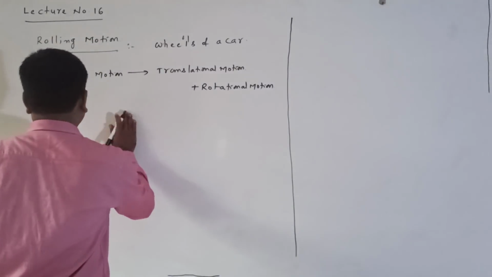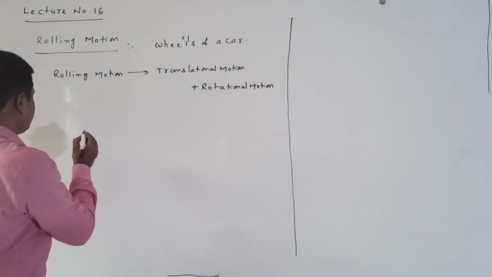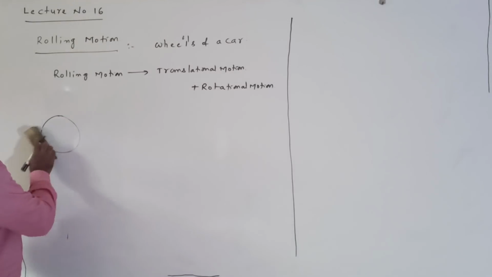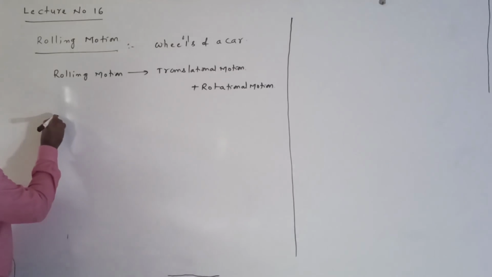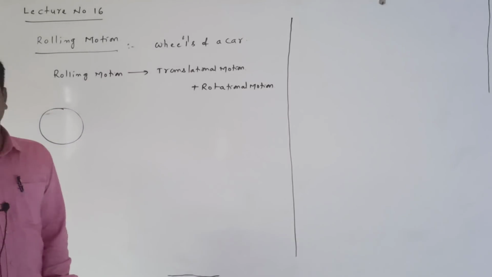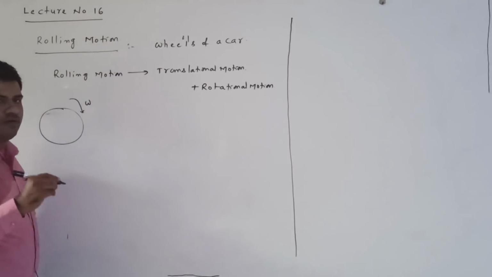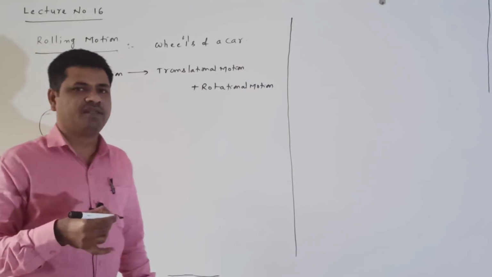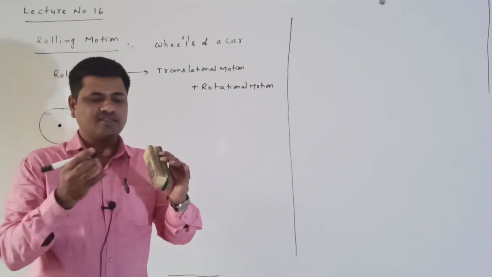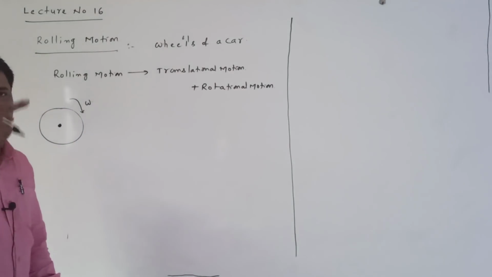Right, listen here, in rolling motion, what are the conditions we will discuss here. Now we consider a disc. This disc is rotating about this axis with angular velocity omega. The disc is rotating with angular velocity omega.